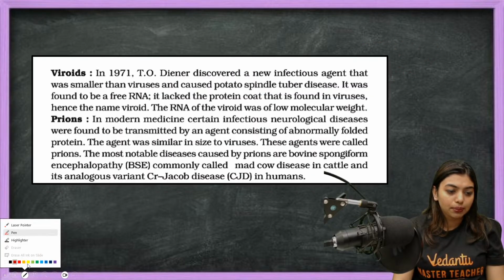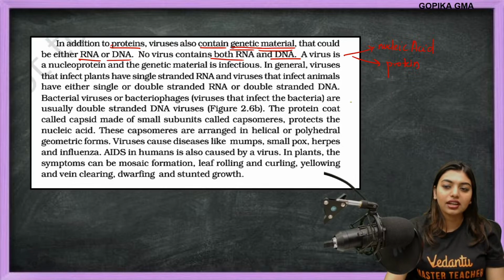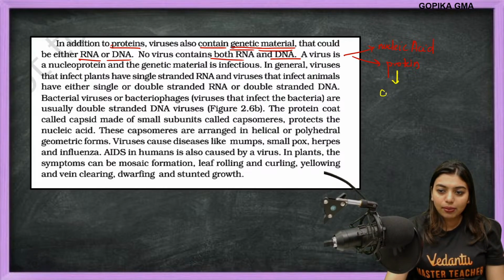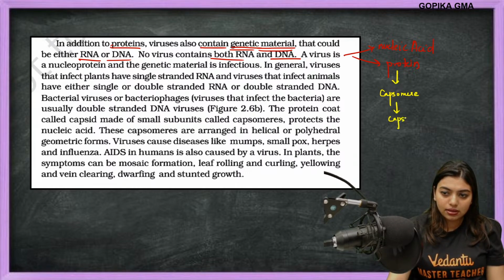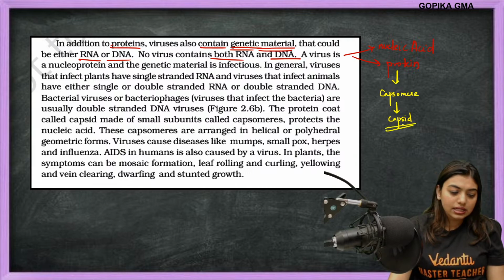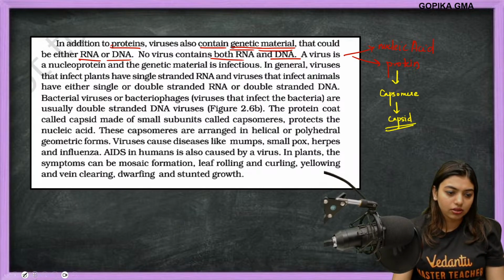That protein coat is made up of capsomeres. Capsomeres fuse together to form capsids, and inside these capsids the nucleic acid will be there. Got it?